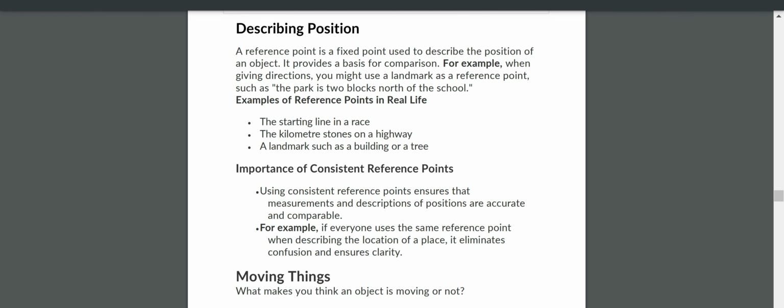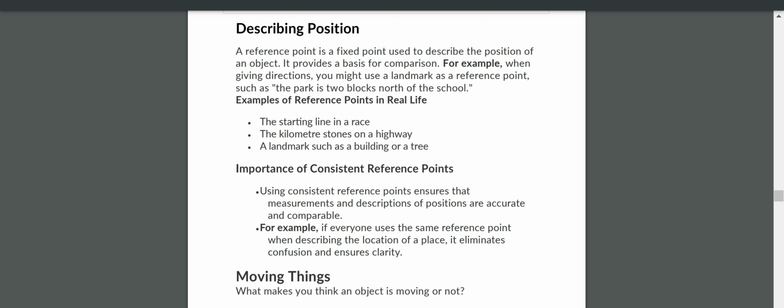Now, describing a position, you need a reference point. Reference point means with respect to one point, where you are. For example, how much distance is there from your school to your home? How are you measuring? The reference point is school, and the ending point is your home. This reference point is required to measure your position from that particular point. You measure your length from that point.